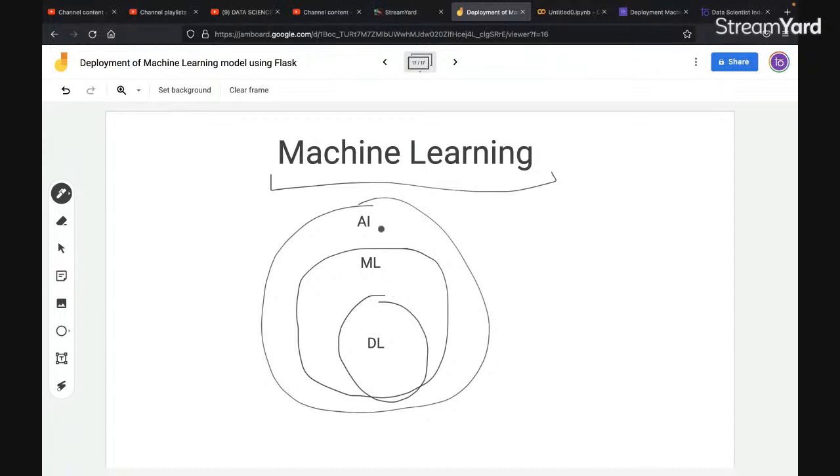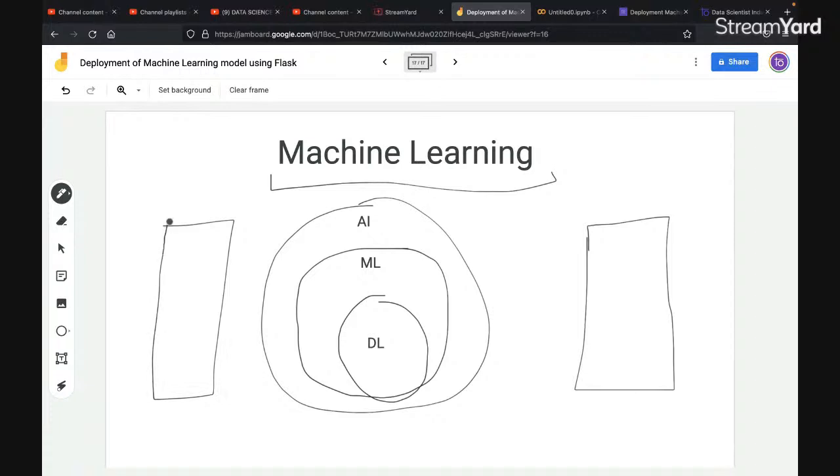So there is a difference between AI and machine learning. That is, AI is the superset of machine learning, right? Whereas machine learning is just a subset or just a part of AI. AI is way more than machine learning, right? Now, the entire motive of AI, ML, and DL is to create a human-like robot. Okay, we have humans, right? We have humans, right? What we do is we create a robot.